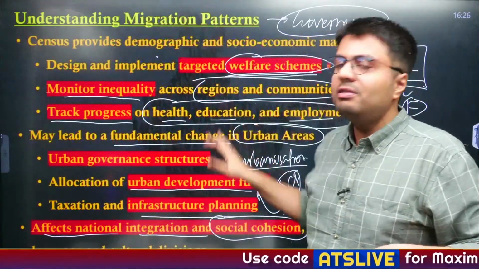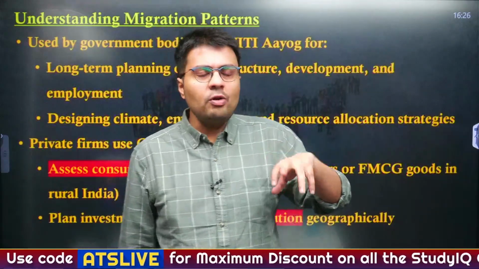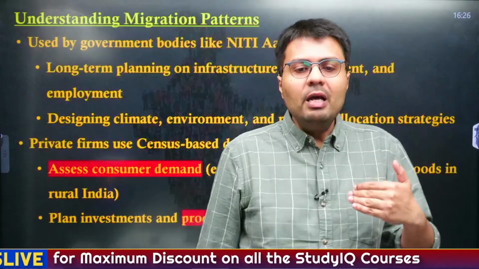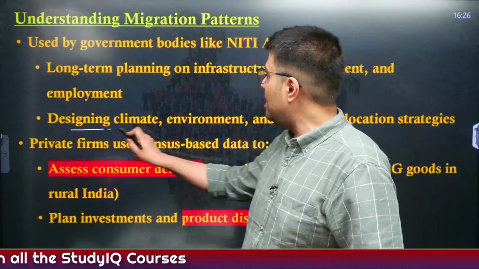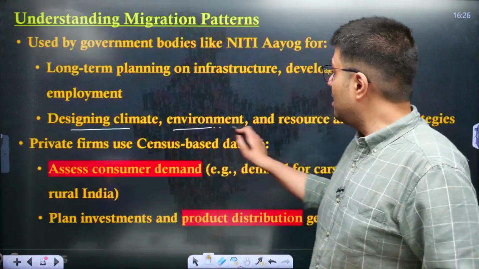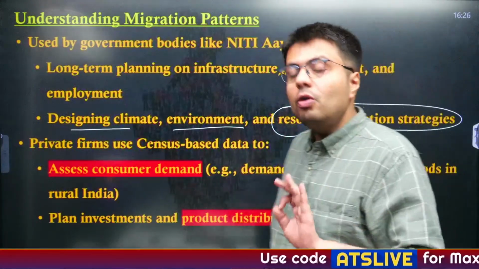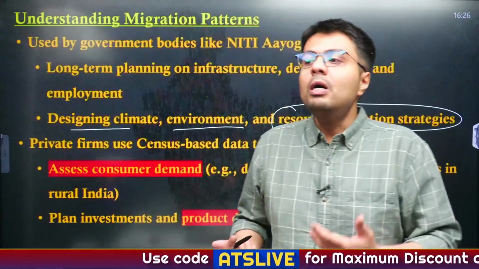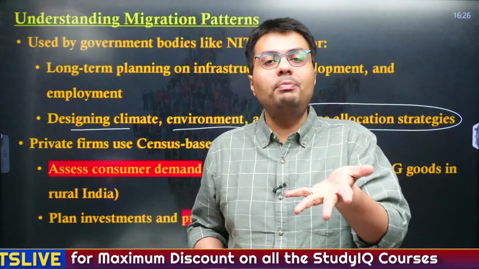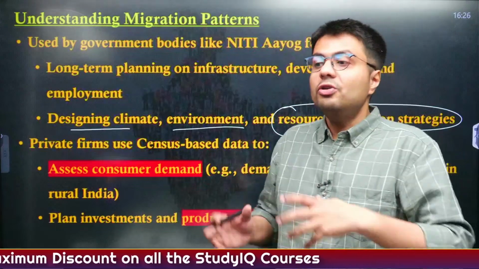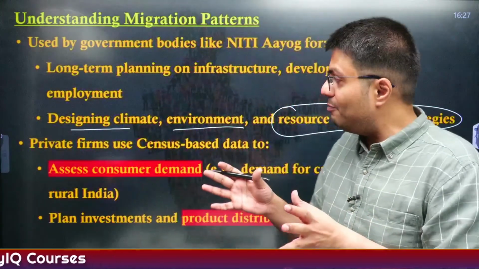So all of this is relevant from the GS paper 1, GS paper 2 and GS paper 3 syllabus, and not just for government data, even for planning other aspects, that is very important. For example, designing climate change policies, deciding environment and resource allocation strategies, for that also you need to understand, because rural areas or urban areas are more susceptible to instances of urban flooding. So you need to ascertain how urban areas have increased and what land use changes have been made.